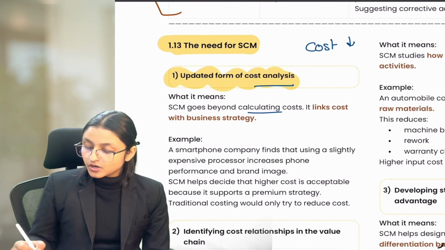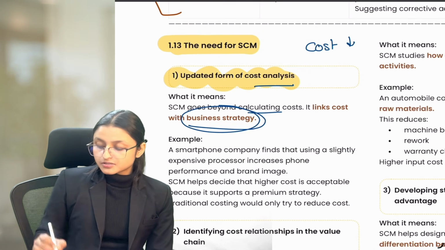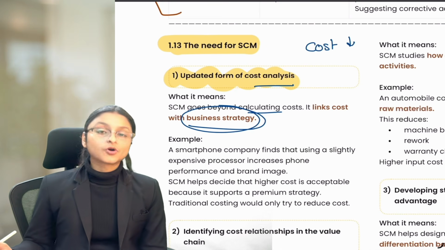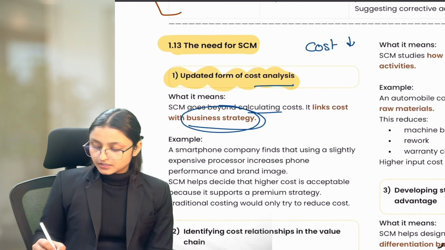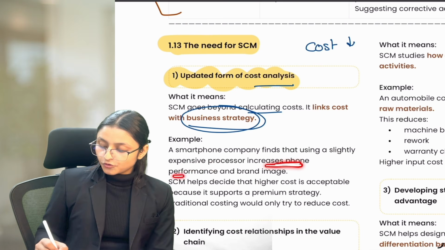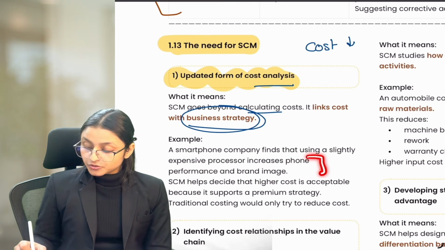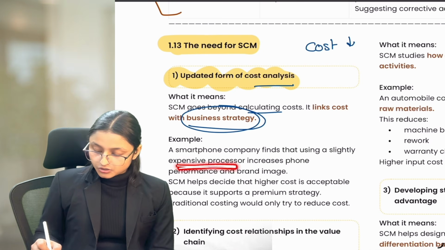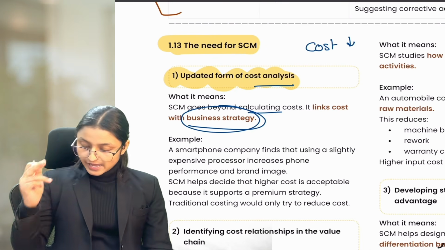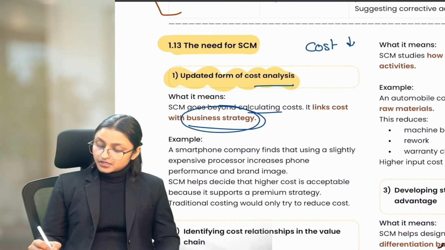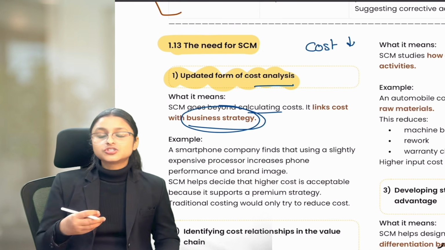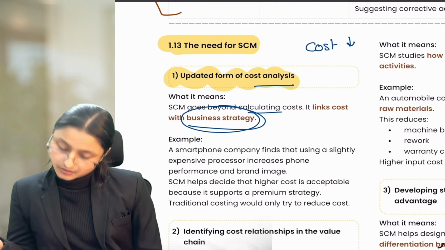See, SCM goes beyond calculating cost. It links cost with business strategy. It thinks about cost in terms of what long-term impact it is creating on us. So, for example, if a smartphone company uses an expensive processor, increasing phone performance and brand image: if we were using traditional costing, we would not use this expensive processor. We would have gone for some cheap processor. But as we are using strategic cost management, we decide that higher cost is acceptable because this supports our premium strategy so that we can provide premium products to our customers.